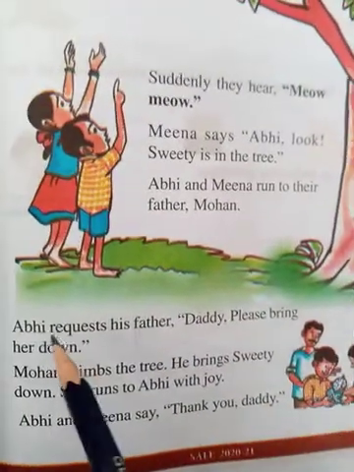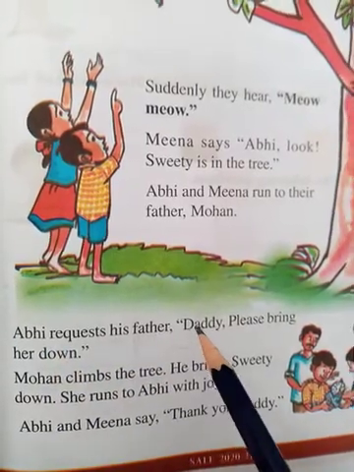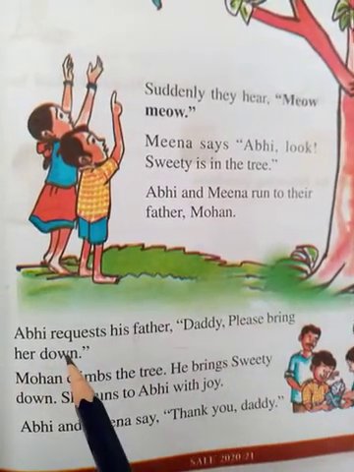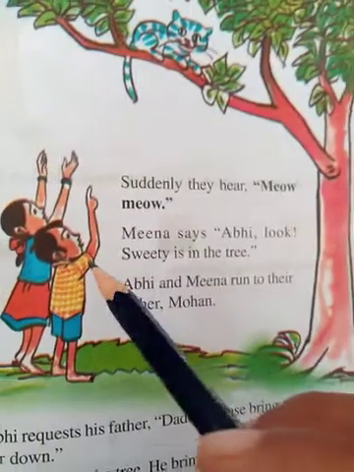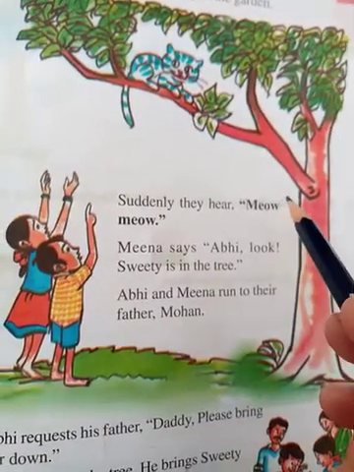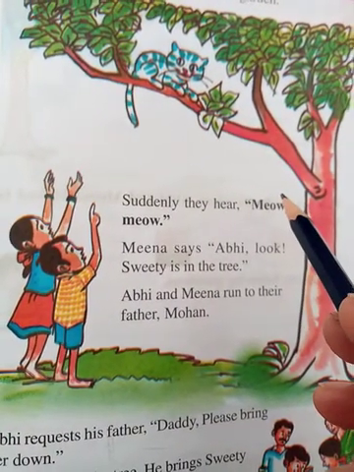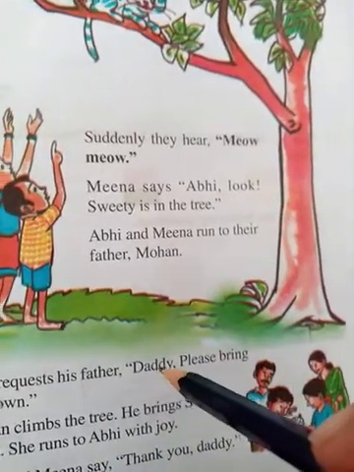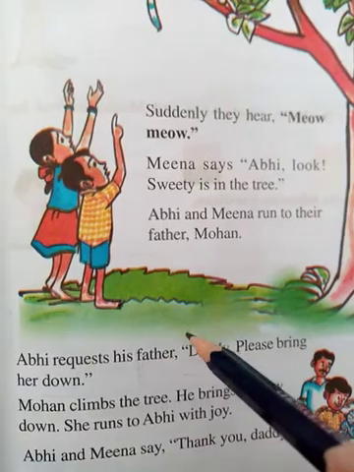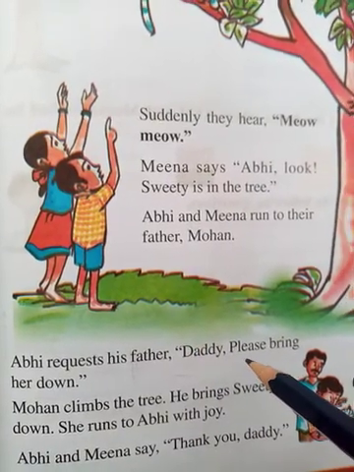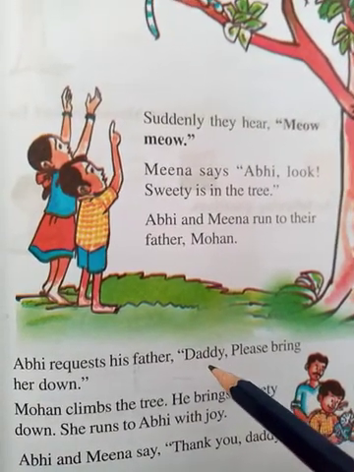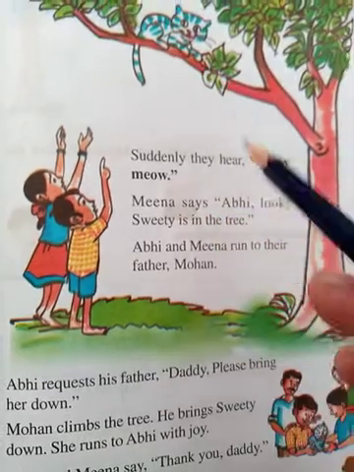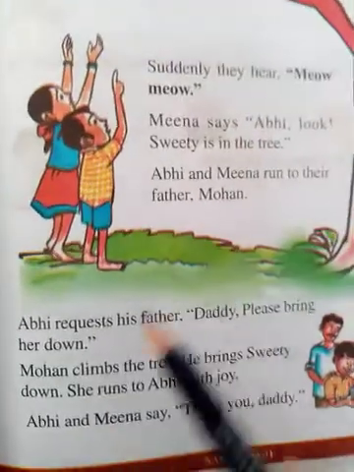Here you see, Abhi requests his father, Daddy, please bring her down. They can't, as you are small kids, you can't climb that tree, right? Tall trees, you can't climb. So what did Abhi do? Abhi went near his father and he pleaded, in the sense he said to his dad, please papa, bring the kitten down, bring Sweetie down.